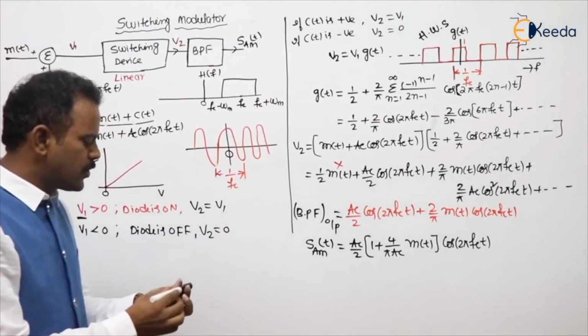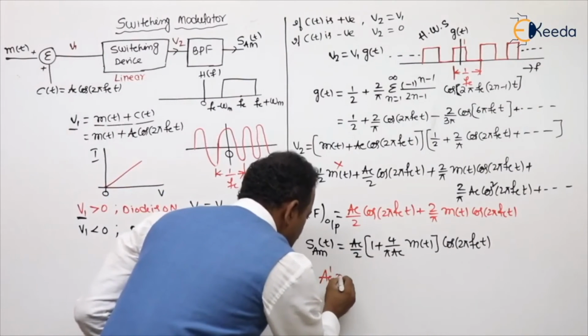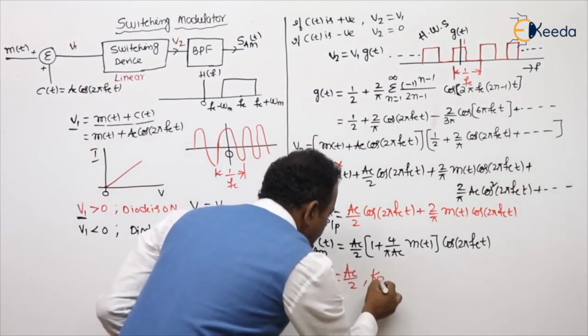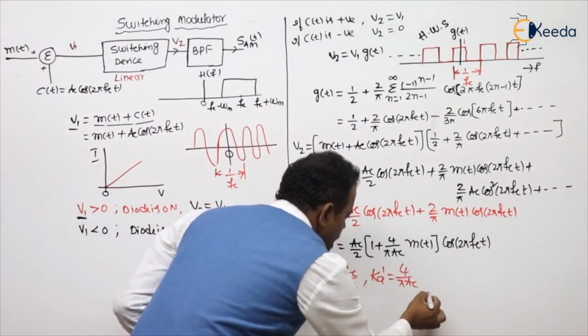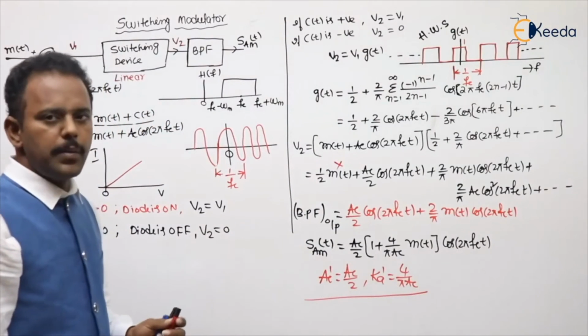So what are the new values you got there? The new value for AC dash, as already told in the previous slide, is AC by 2. The new value for KA dash is 4 by pi AC. Got my point or not?